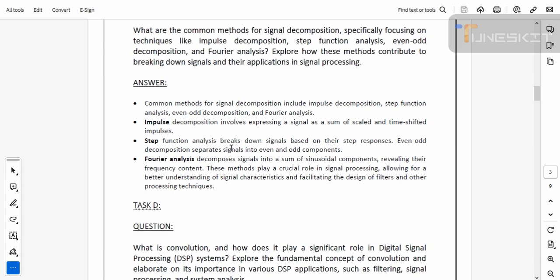It involves expressing a signal as a sum of scaled and time shifted impulses, while the step function analysis breaks down the signal based on their responses, and the even odd decomposition separates signals into even and odd components. And the last one is Fourier analysis. It decomposes signals into a sum of sinusoidal components, revealing their frequency content. These methods play a crucial role in signal processing, allowing for a better understanding of signal characteristics and facilitating the design of filters and processing techniques.